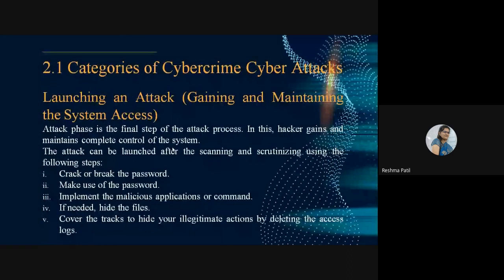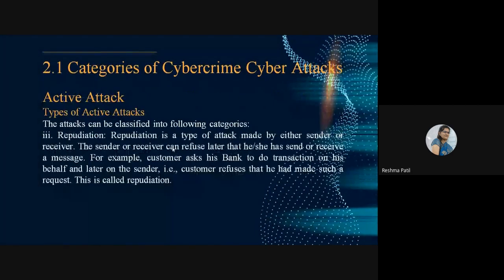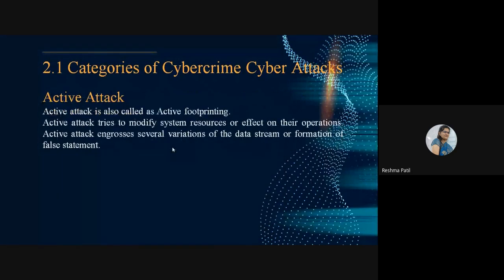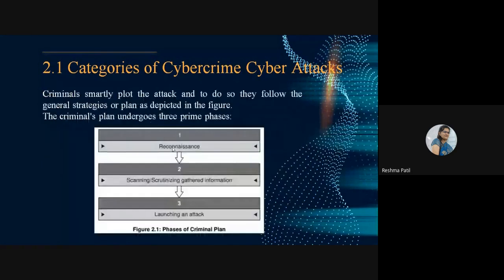So we have seen these 3 points of the criminal plan: reconnaissance, then scanning or scrutinizing gathered information, and launching an attack. These are the phases of the criminal plan. What is the first phase? Reconnaissance. What is the use of that?